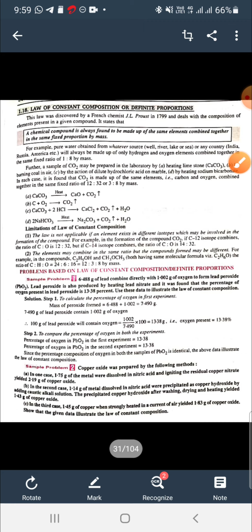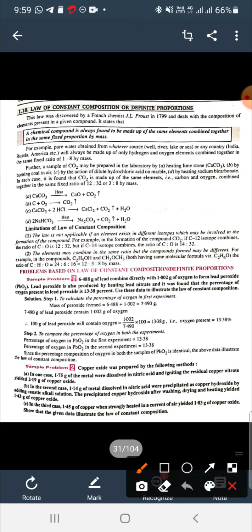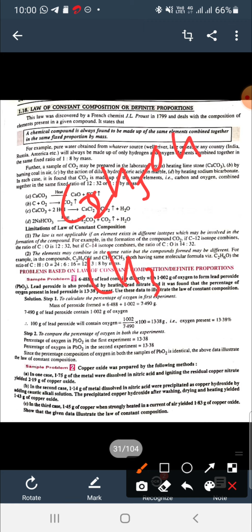The second limitation is that when elements combine, there are some examples in which the compounds have the same number of atoms and also the same ratio of elements by mass, but they are different compounds. So this is also a limitation. Here you can see this is alcohol, this is ether.